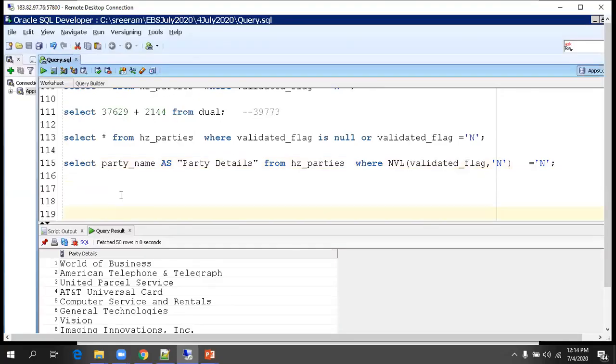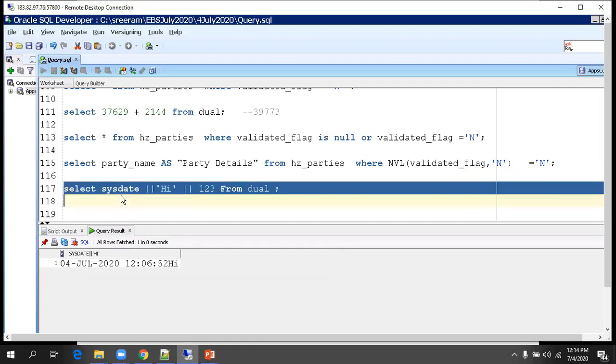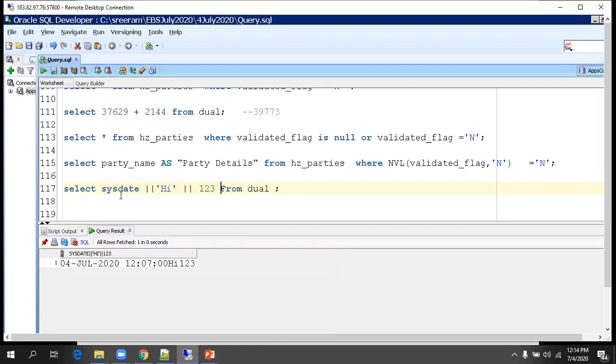Here, let us say select sysdate. It will work. Doesn't matter what data type you're concatenating. If I mention 1, 2, 3, this will also work. Clear? This is the concatenation functionality.